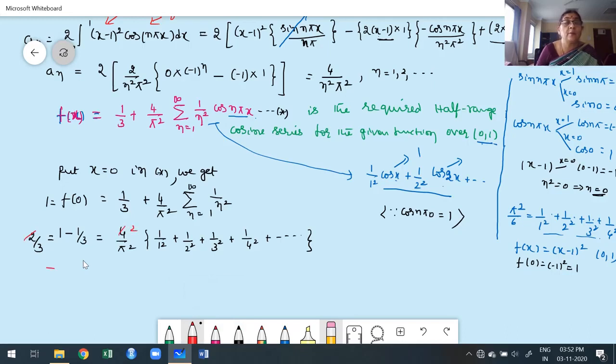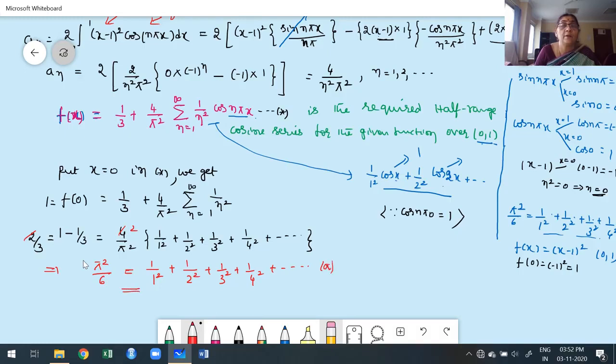Here 2 ones are 2 twos are. Take cross multiplication. What we get? Pi square by 3 into 2. 3 into 2 is 6. It's nothing but 1 by 1 square plus 1 by 2 square plus 1 by 3 square plus 1 by 4 square, etc. This is the first result we get. This is my first result.